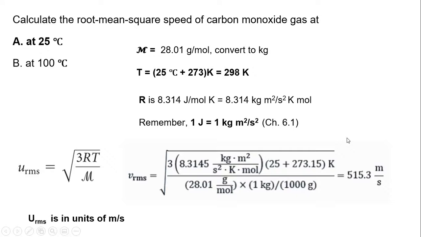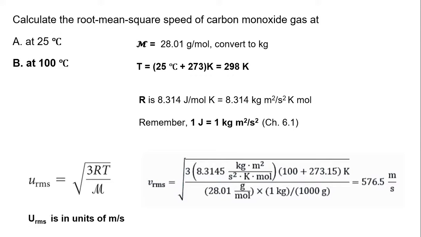This gives us an answer of 515.3 meters per second. And I told you these units have to be in meters per second, and they are. So now let's compare the speed at 100 degrees Celsius. Here we plug it in again, and the only difference is the temperature, because we're using the same gas constant and the same molar mass, since it is the same gas. We convert it to kilograms, and we end up with 576.5 meters per second.